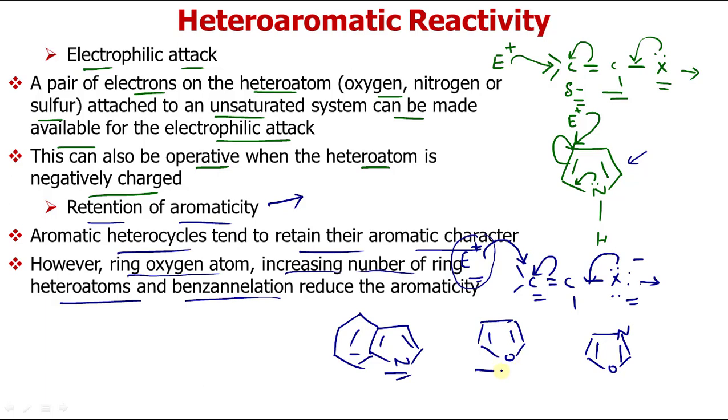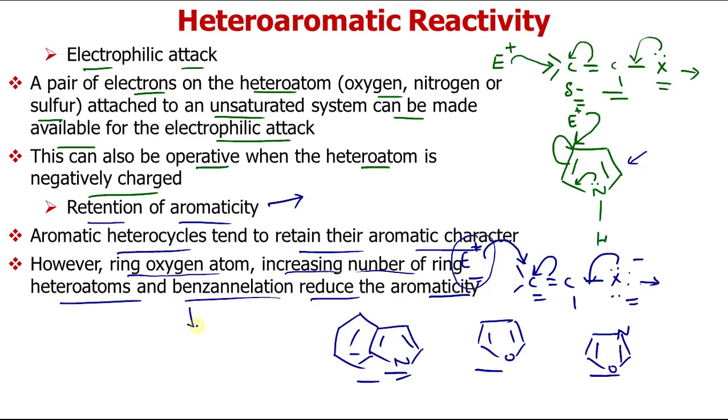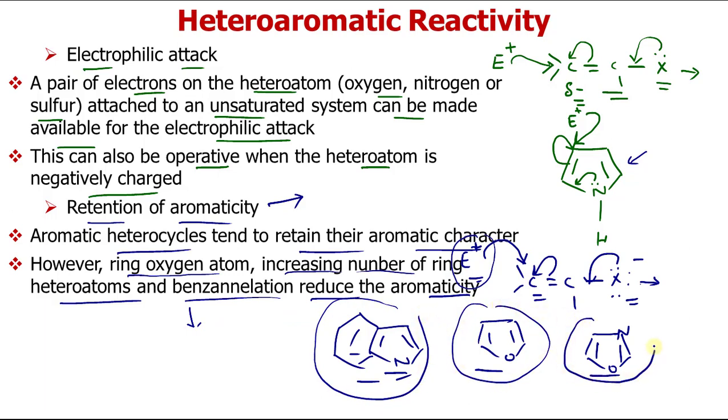Okay, so all these systems reduce the aromaticity that we have already discussed in our lecture on aromaticity of these rings. These systems prefer to undergo other reactions than aromatic rings do, because their aromatic character is less. You have to remember that the oxygen in the ring, and the increasing number of heteroatoms in benzene, reduces the aromaticity. We have already discussed the reason for this, so this was just for your information.